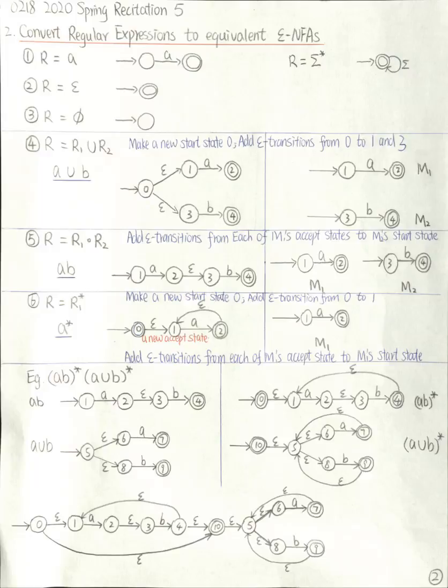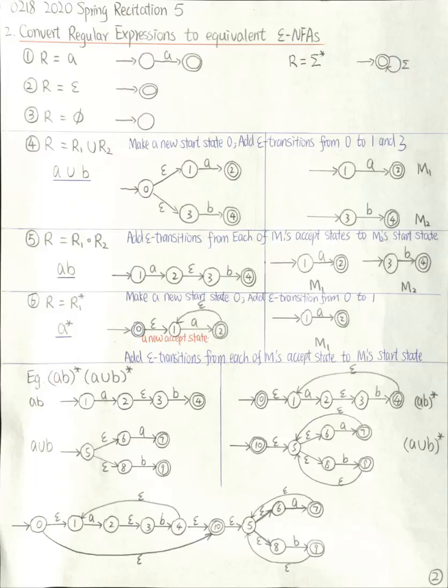Each regular expression defines a set of strings, a language. If the regular expression is equal to epsilon, it means the language it defines is the set containing only one string, which is the empty string. In this case, the equivalent NFA has only one state, and this state is the start state and the accept state. This means when you start from the start state, without reading anything, you land on an accept state. So you accept that string, which is an empty string.